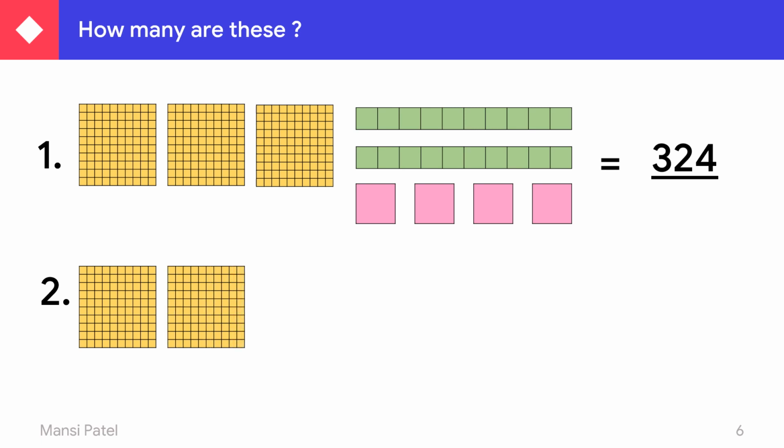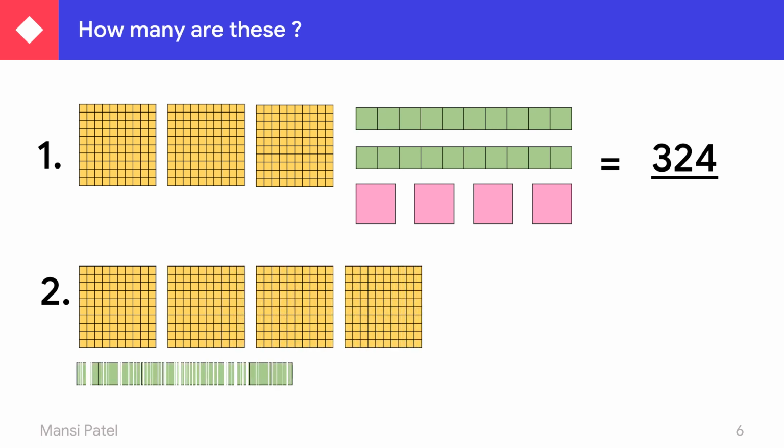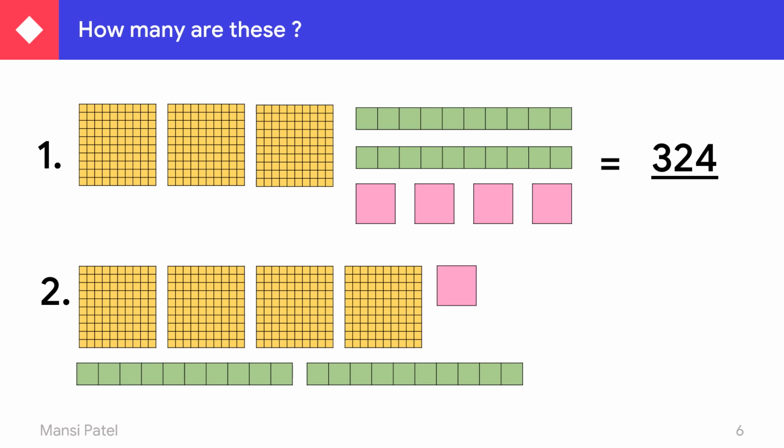Let us see another example. One box of 100, second, third, fourth. Now one box of 10 and second box of 10. And how many boxes of ones? Let us see. 1, 2, 3, 4 and 5. So see here, how many boxes of hundreds? 4. So you have to write down 4 in the hundreds place.